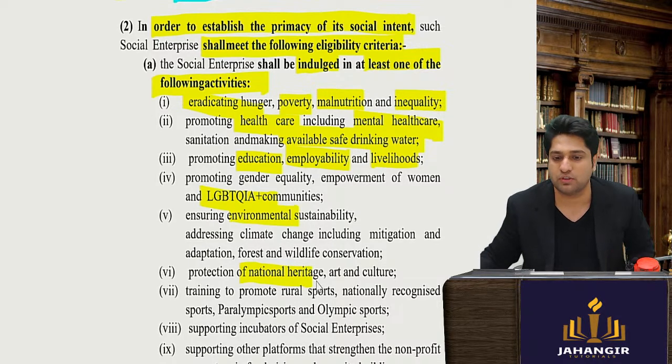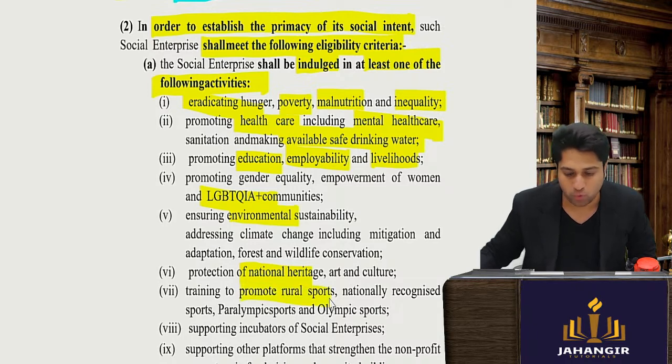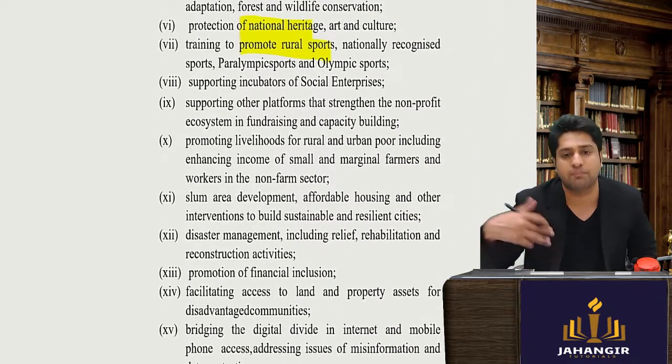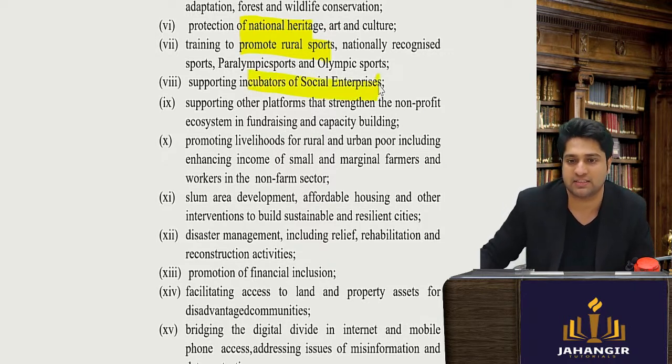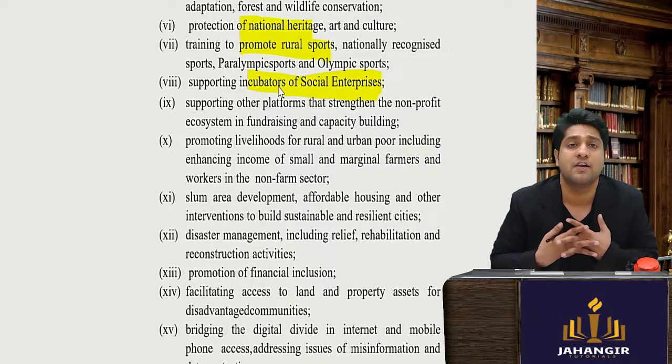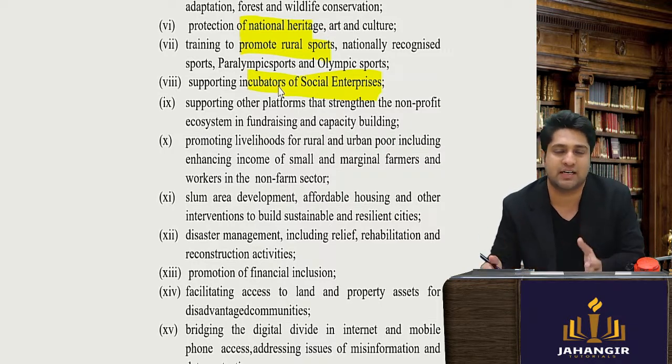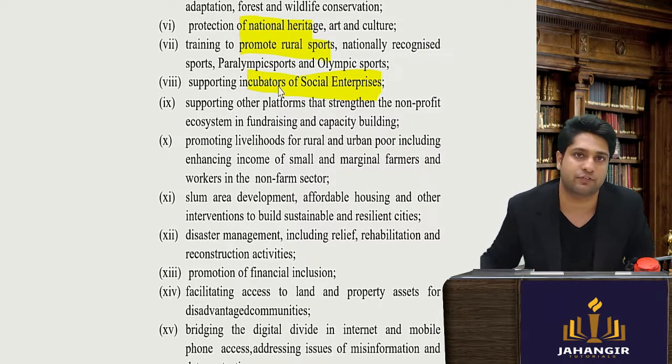Okay. Then promoting rural sports, Paralympics, supporting incubators of social enterprises, that is, incubators are giving facilities to companies which are working for the benefit of society.